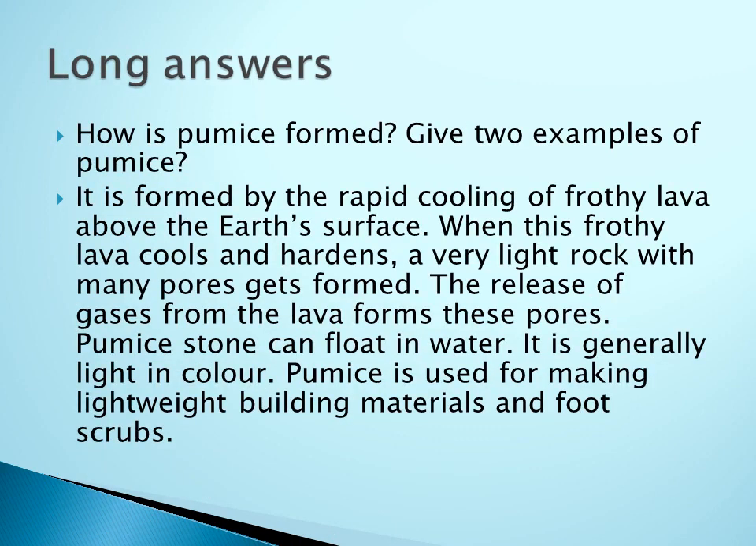And then the long answers, first question: how is pumice formed? Give two examples of pumice. So what is pumice? It is an example of an igneous rock, right? How is it formed? It is formed from the rapid cooling of frothy lava above the earth's surface. When the lava comes out from the volcano above the earth's surface, it cools rapidly. Rapid means what? Immediate cooling. That type of rock is called pumice.